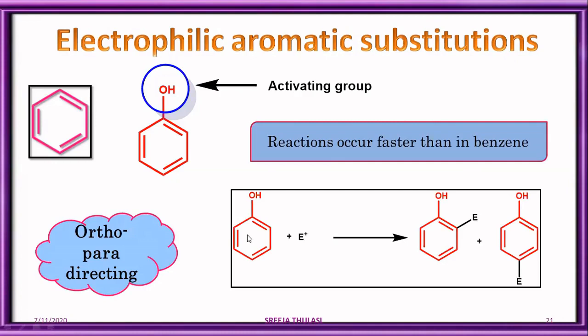Consider this equation: phenol reacting with an electrophile E+. The incoming electrophile can either go to the ortho or para position as shown here. Let us explain it with the help of certain examples.